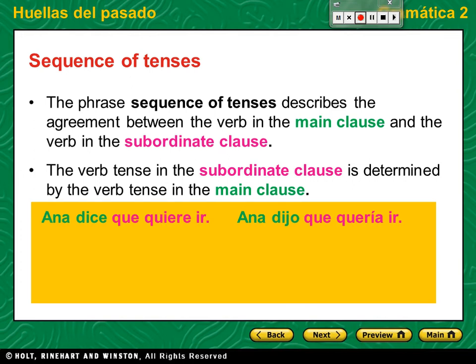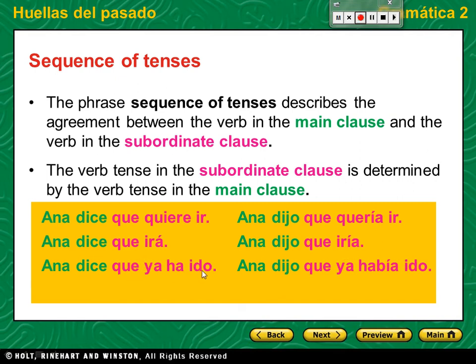So in these two sentences, Ana says that she wants to go out. Ana dice que quiere ir. And Ana said that she wanted to go. Ana dijo que quería ir. We have two different sequences of tenses. Here we have present tense, preterite tense, and perfect tense. Present tense, future tense, preterite tense, conditional tense. Ana says that she will go. Ana said that she would go.